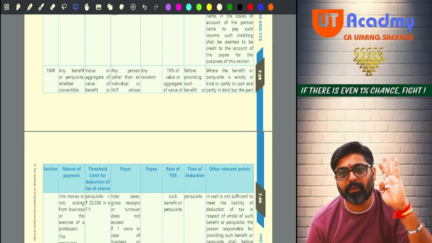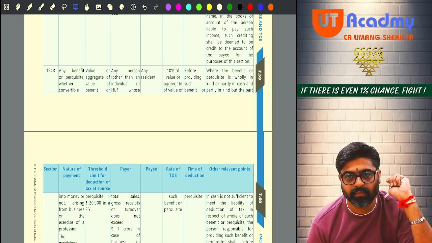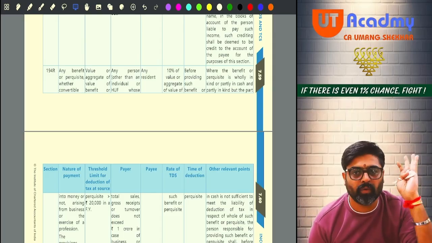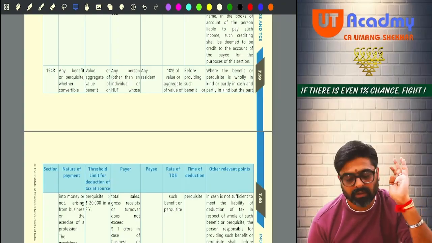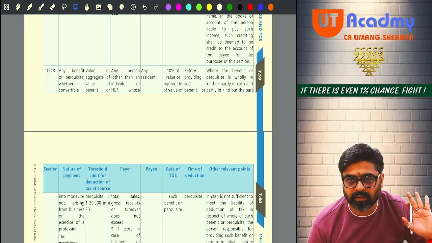So is the perquisite given in the course of business or profession? Yes. Is the amount more than 20,000? Yes. Is it given to any resident person? Yes. Then 194R says that TDS will be deducted.